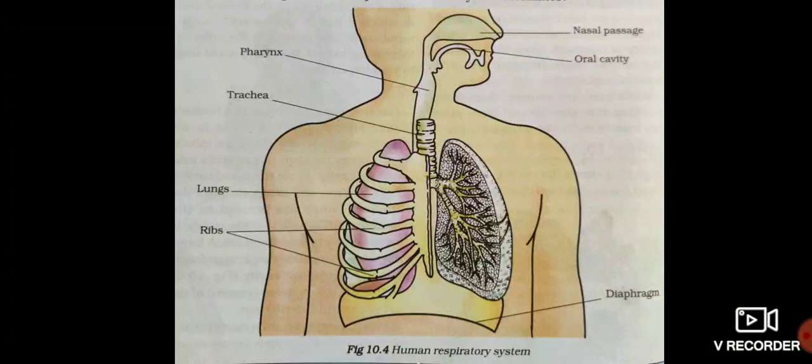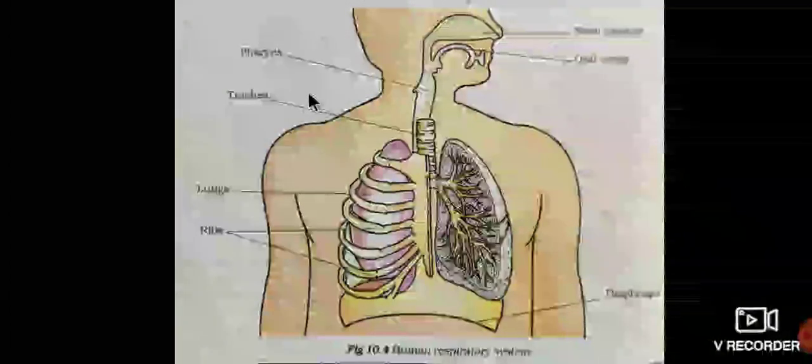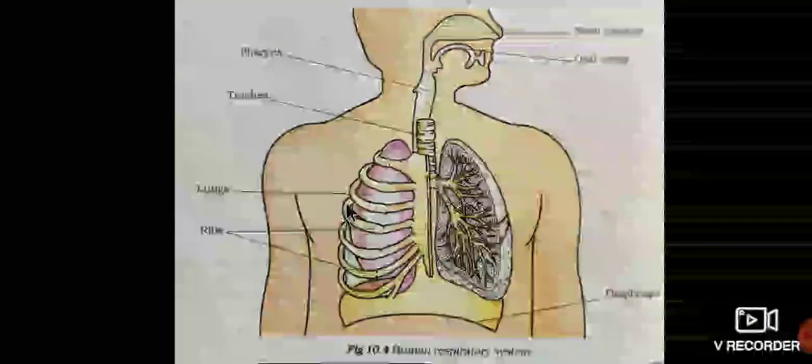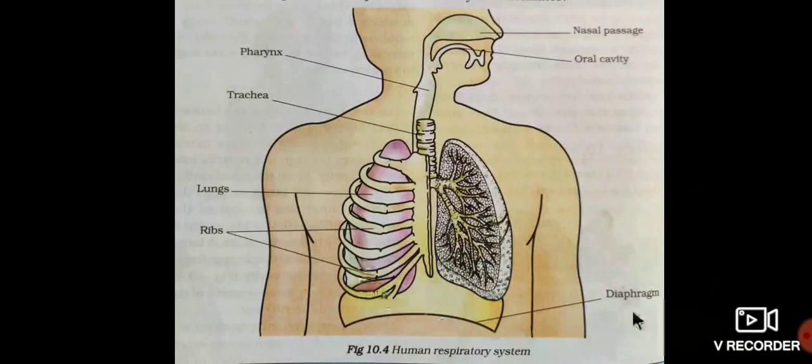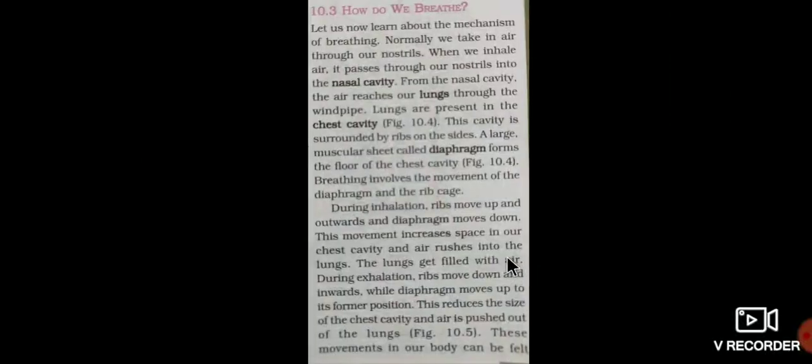They will ask you to draw a neat labelled diagram of the human respiratory system. If they ask like that, you should draw this figure and label the parts which are given here: nasal passage, oral cavity, pharynx, trachea, lungs, ribs and diaphragm. Okay, so we shall move on one by one.